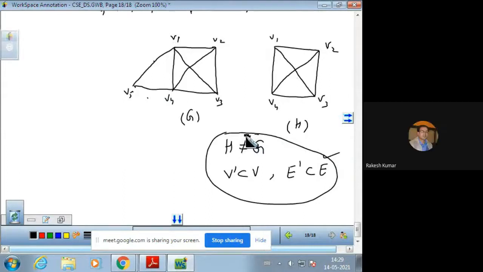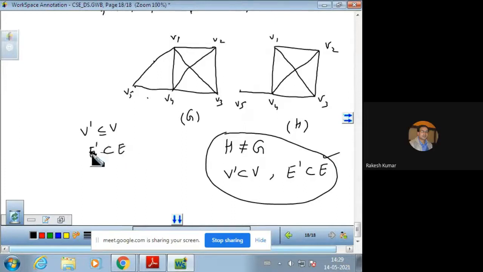But if I take like this, suppose that is V5 also. So now in this case, the vertices are equal, but the edges are a proper subset.